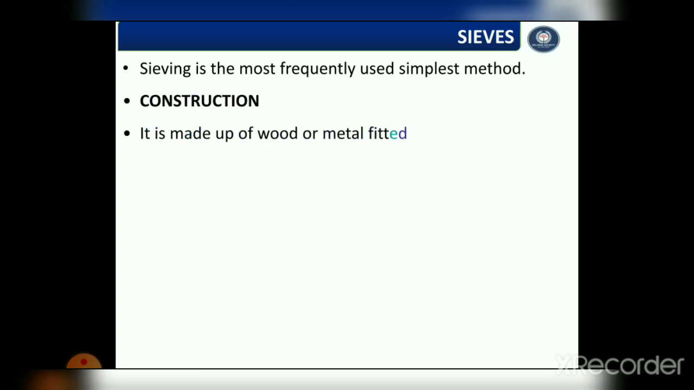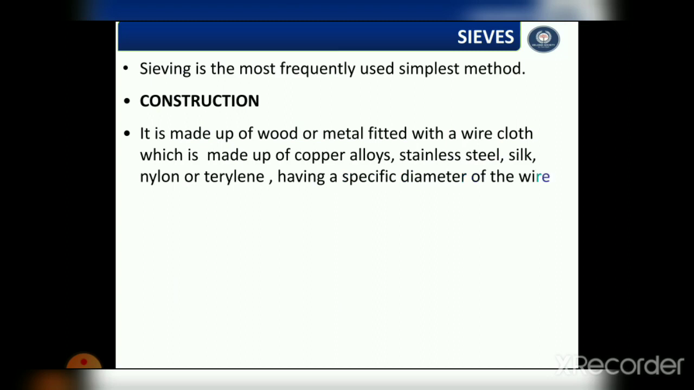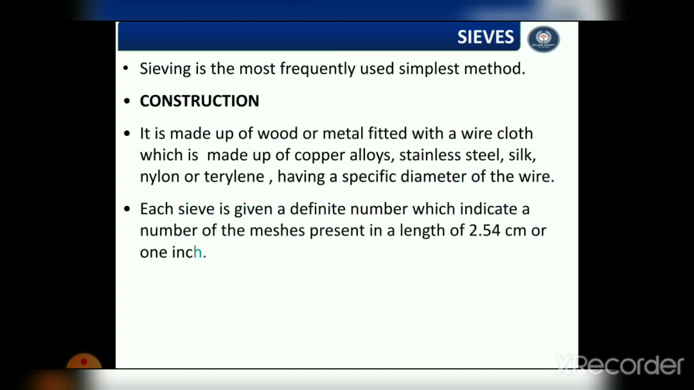Now, we are going to discuss the sieves. Sieving is the most frequently used and simplest method. Here is the construction of sieves. A sieve is made of wood or metal fitted with a wire cloth which is made of copper alloys or stainless steel or silk or nylon or terylene, having a specific diameter of the wire.